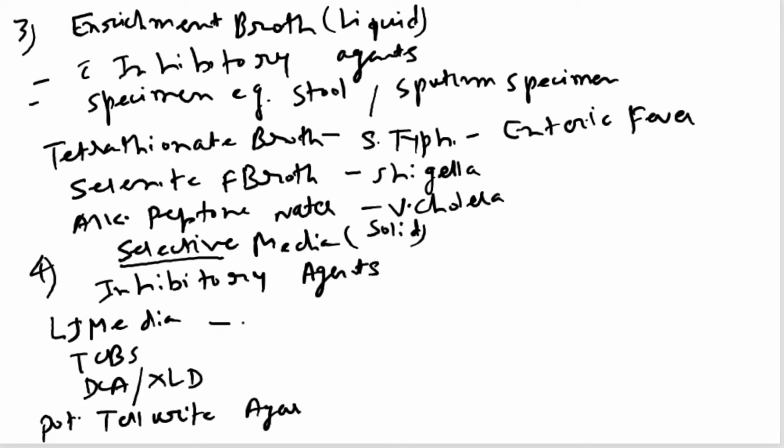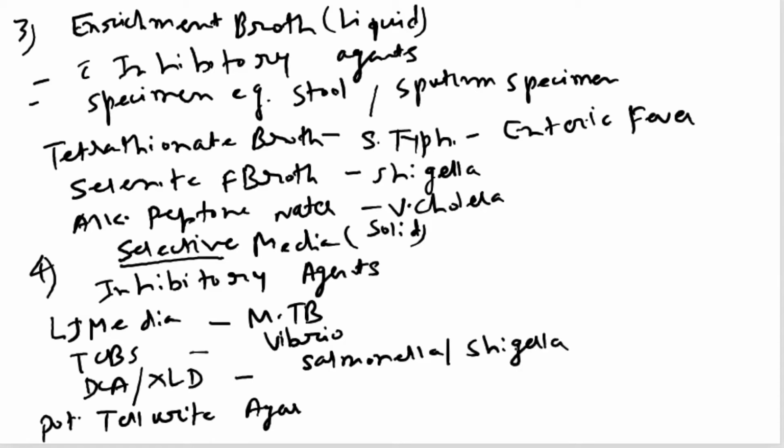LJ media is used for Mycobacterium tuberculosis. TCBS media is used for Vibrio species. DCA or XLD media is used for Salmonella and I guess Shigella, right? And potassium tellurite agar for Corynebacterium diphtheria.